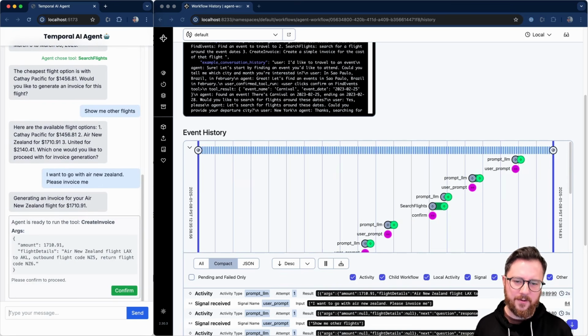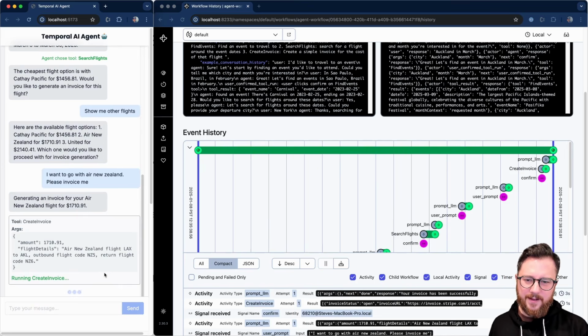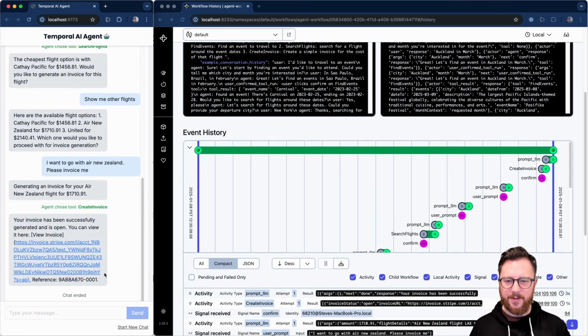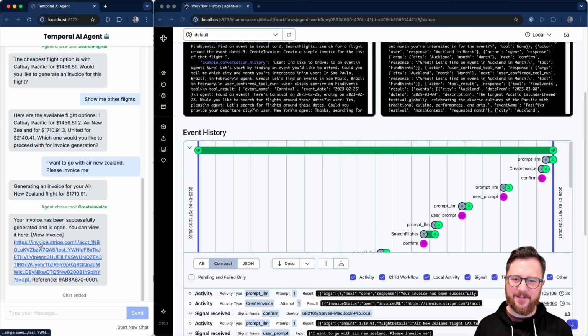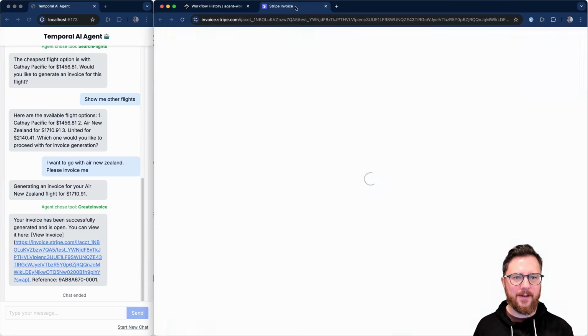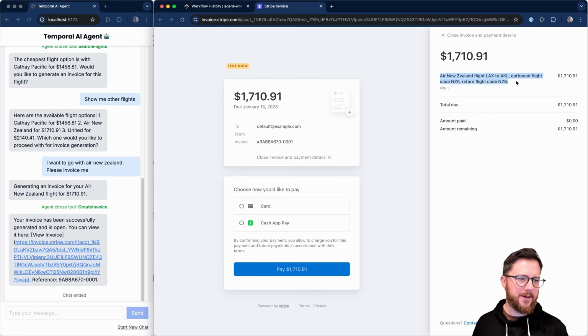It wants me to create the invoice, so let's do that. Now, this tool is actually using the real Stripe API to create a test invoice, and it looks like it's succeeded. So if I go and click on that invoice, you see Stripe. My invoice is the right amount of money. And if I click into that invoice, you can see the flight details there. A real flight for a real price. Fortunately, it's a fake invoice, so I'm not going to get charged for it. But there you have it. That is my AI agent.